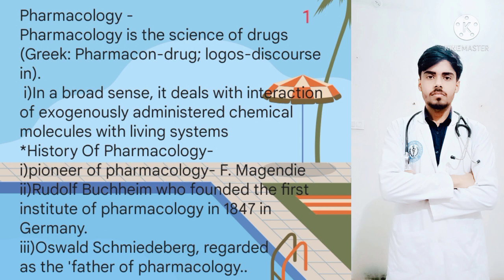Now we will focus on the history of pharmacology. F. Magendie is known as the pioneer of pharmacology, as you can see on your screen, and Rudolf Buchheim founded the first Institute of Pharmacology in 1847 in Germany, and Oswald Schmiedeberg is regarded as the father of pharmacology.